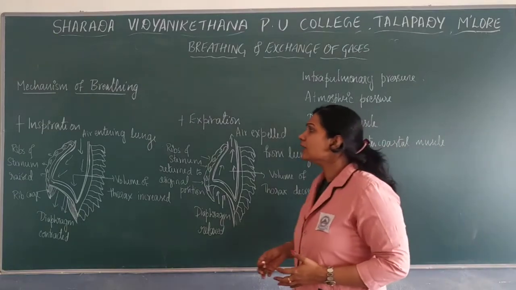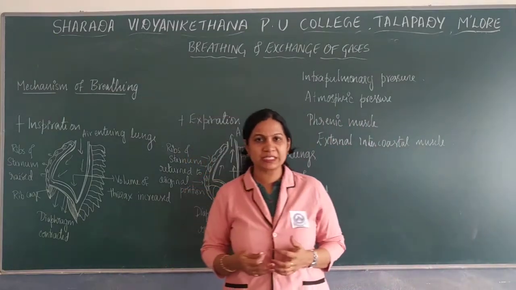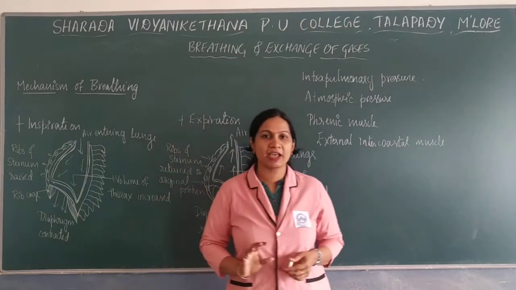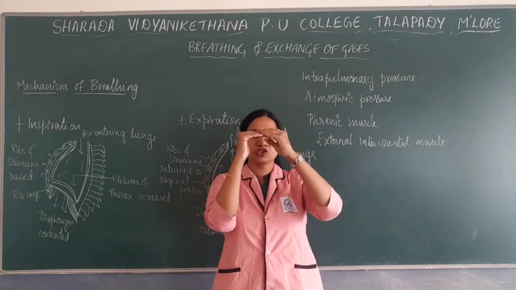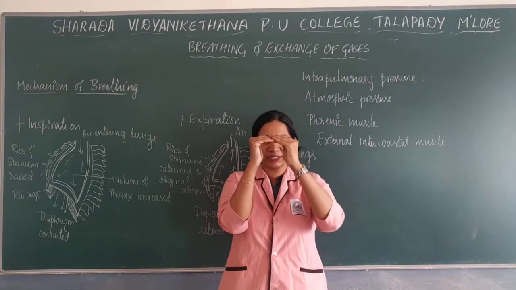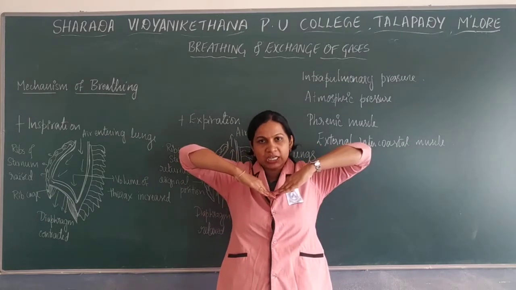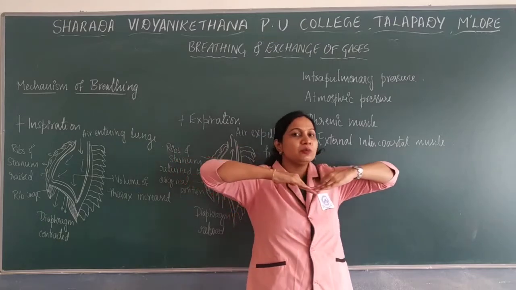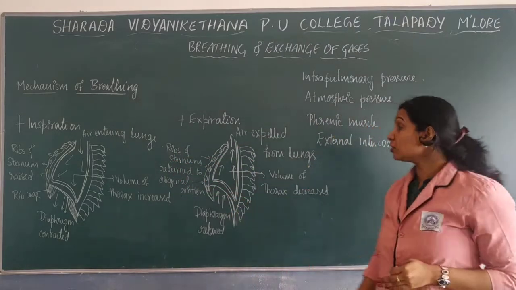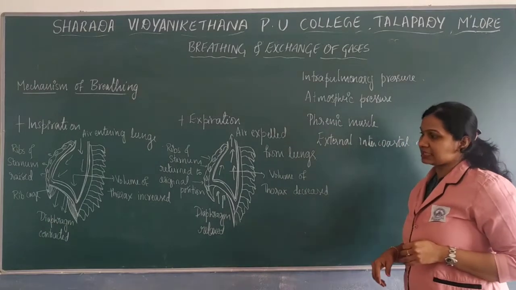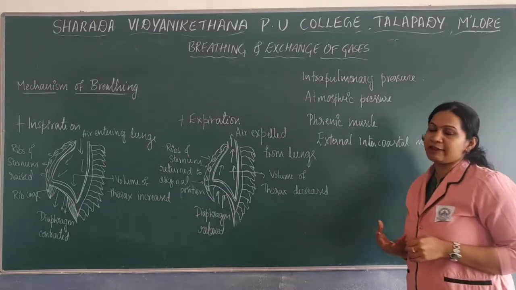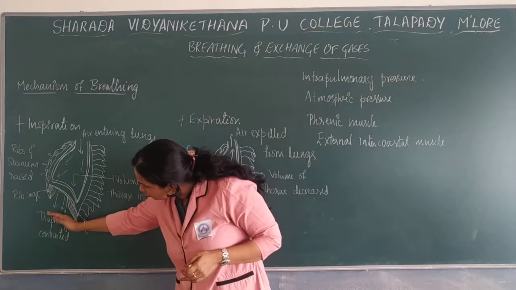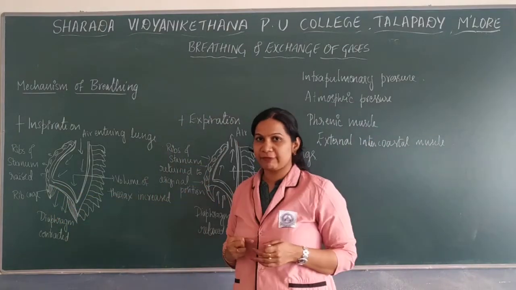Now we will see what happens in the process of inspiration. First and foremost, there is a contraction of the diaphragm. The normal position of the diaphragm is in this way, and during contraction it moves down. So the first thing is the contraction of the phrenic muscle, nothing but the contraction of the diaphragm muscle, which leads to the diaphragm moving down.